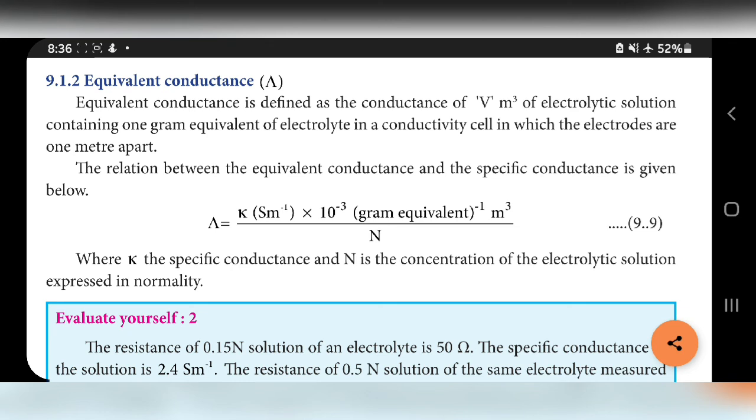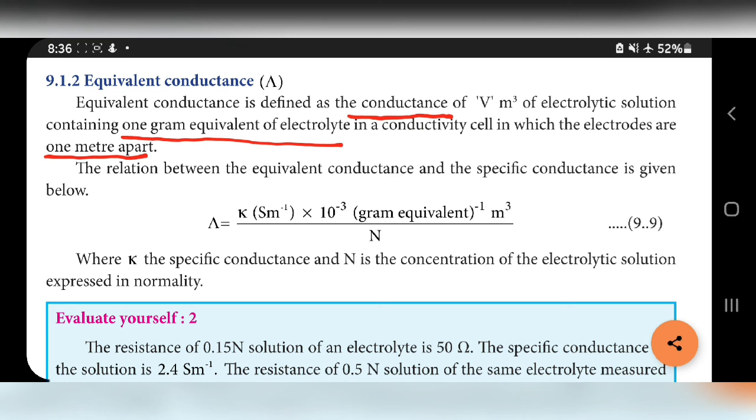So the electrodes should be at a distance of 1 meter, and if the solution contains 1 gram equivalent of electrolyte, the conductance of this solution is called equivalent conductance.